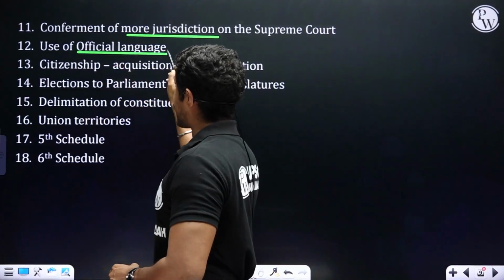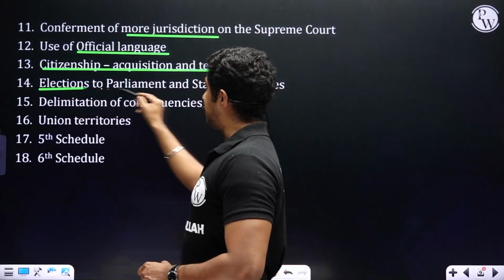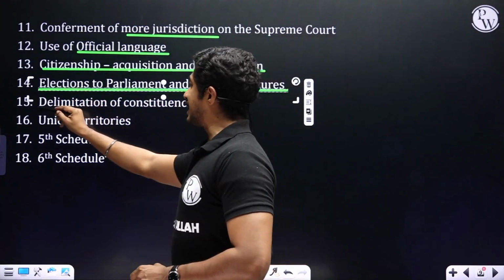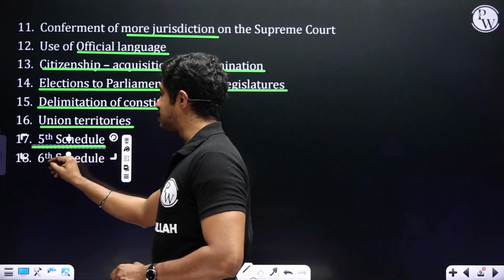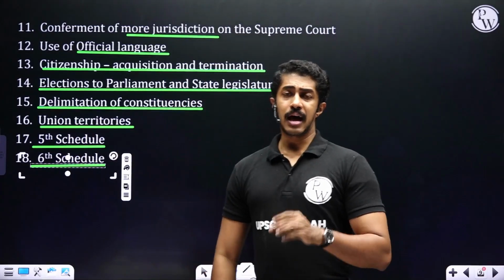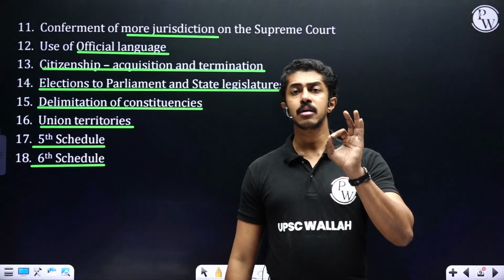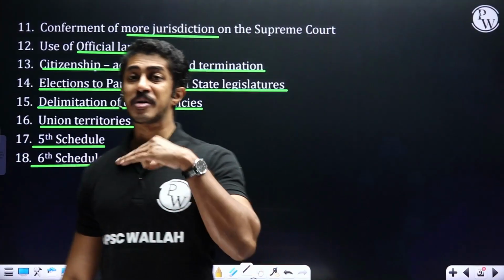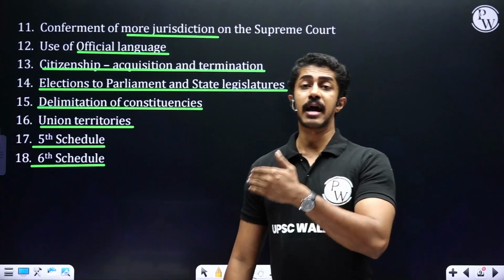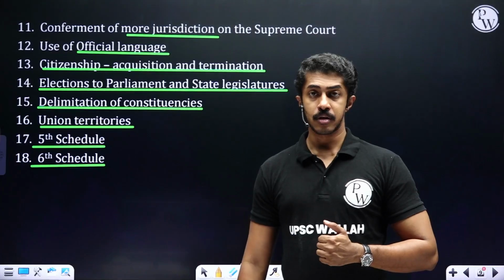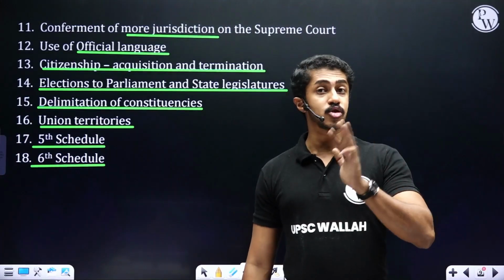Use of official language. Citizenship acquisition and its termination. Elections to parliament and state legislatures. Delimitation of constituencies. Union territories. Fifth schedule, sixth schedule. Largely you can see in most of the matters, parliament need not go for special majority. Parliament need not even take ratification by state legislatures. Second schedule, fifth schedule, sixth schedule, elections to state legislatures, etc.